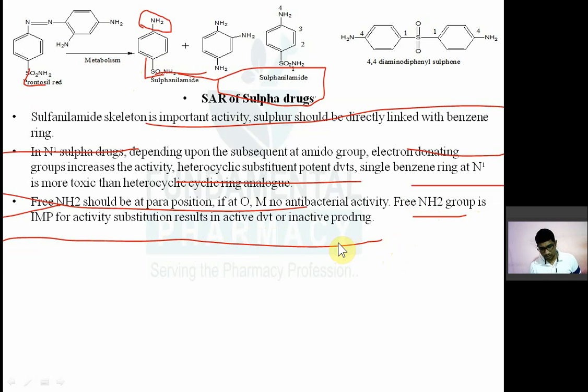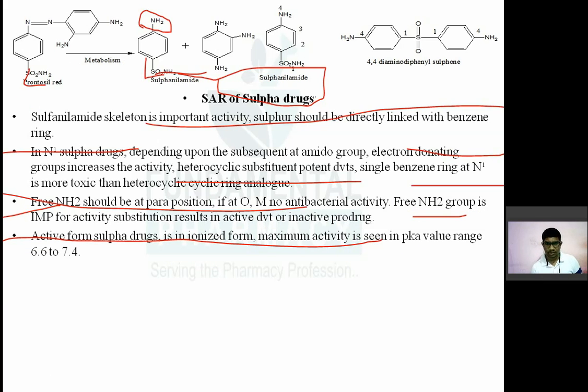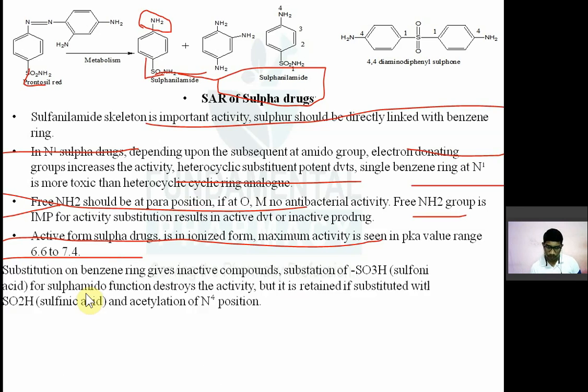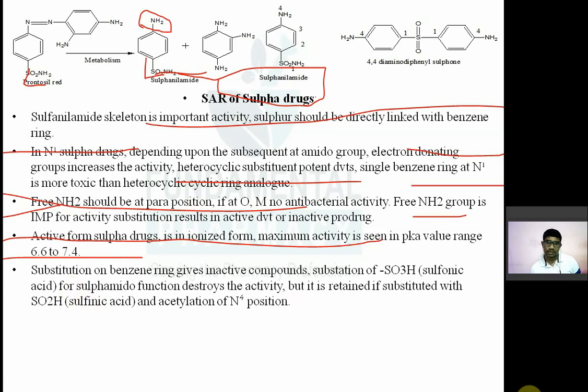Now, the active form of sulfa drug is the ionized form, and maximum activity of sulfa drug is seen in the particular pKa range, that is 6.6 to 7.4. A question has come on this: the active form of sulfa drug is the ionized form. Okay, the active form is the ionized form, and maximum activity is seen in the pKa range of 6.6 to 7.4.